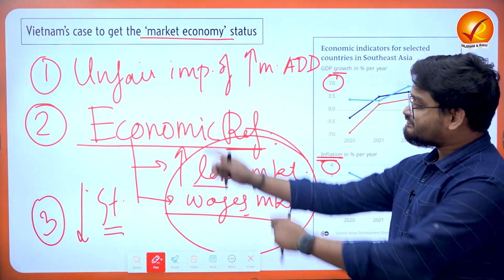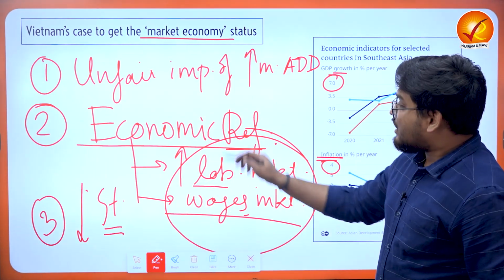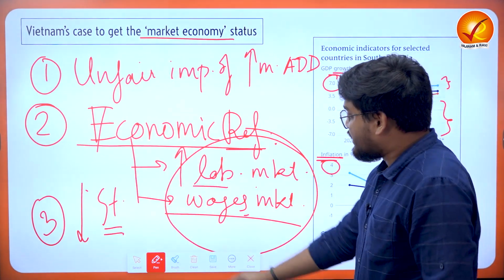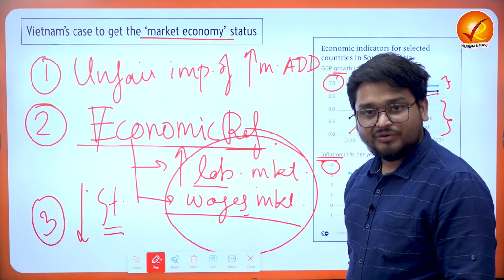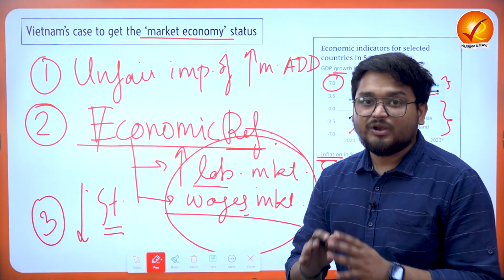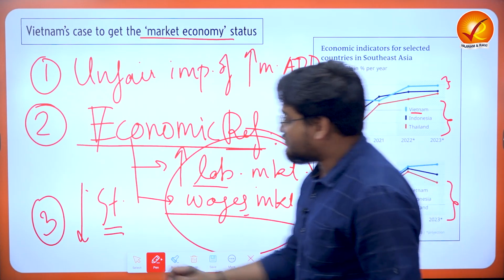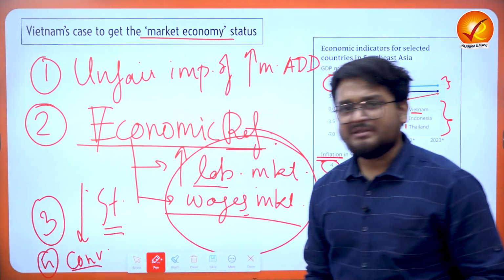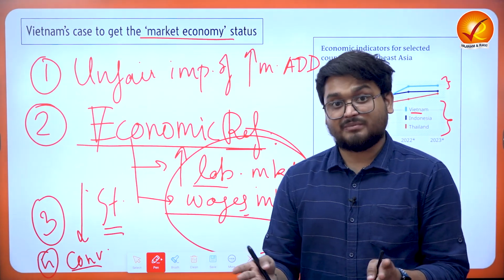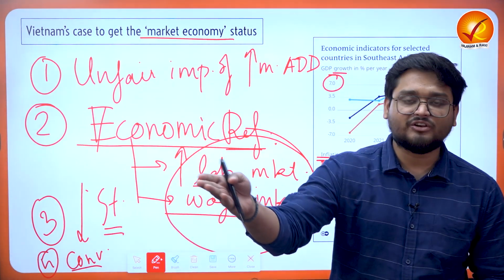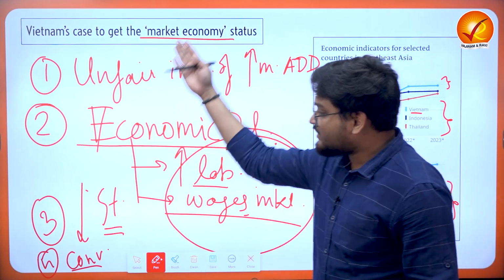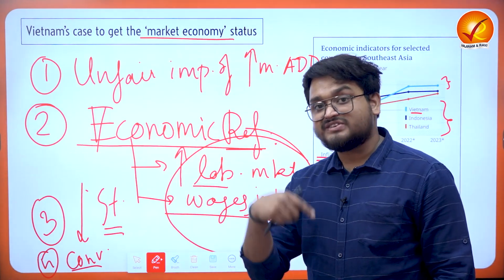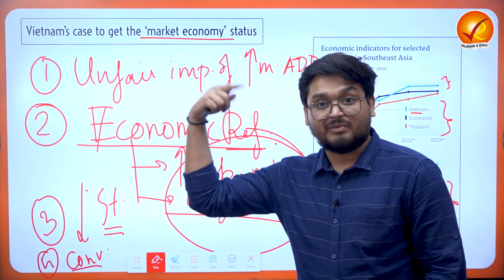And this is where we also have to talk about other cases where Vietnam is saying that it has liberalized its currency to a large extent. That means it has made its currency highly convertible in nature. That is, you can easily convert domestic Vietnamese currency into dollars, into Indian rupees and so on. So these are the various arguments that Vietnam is giving to persuade the US to change its non-market status